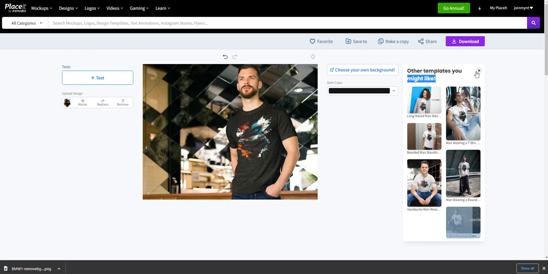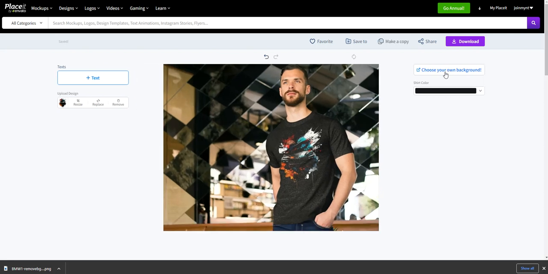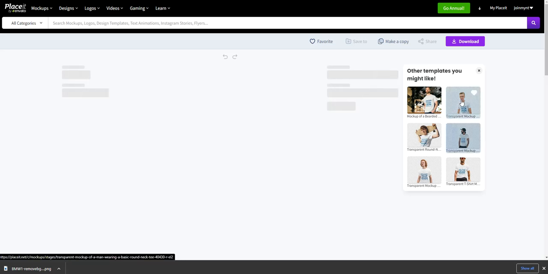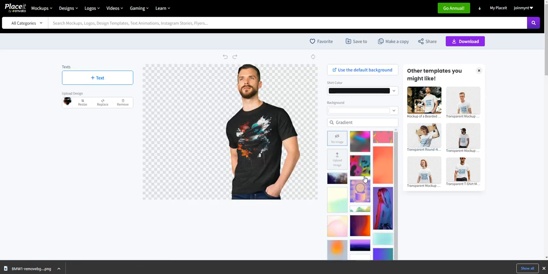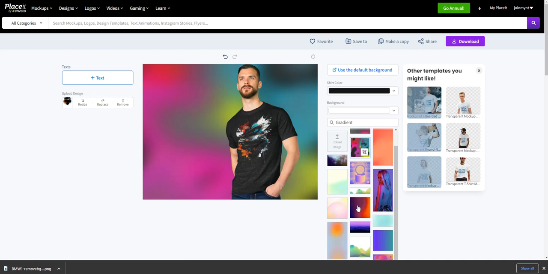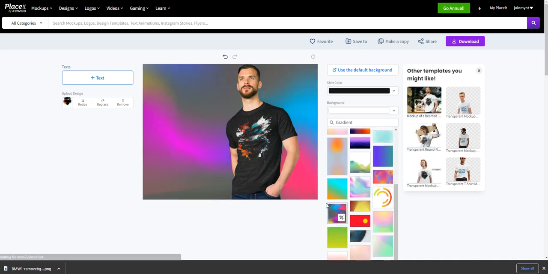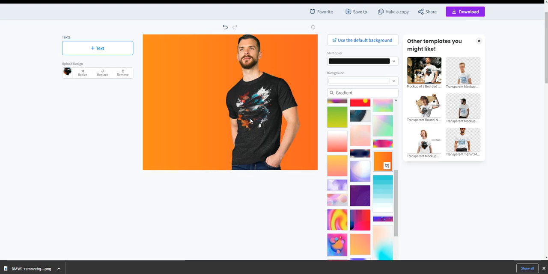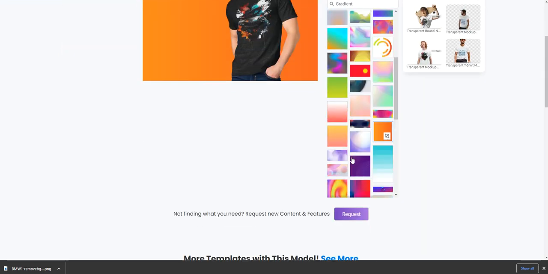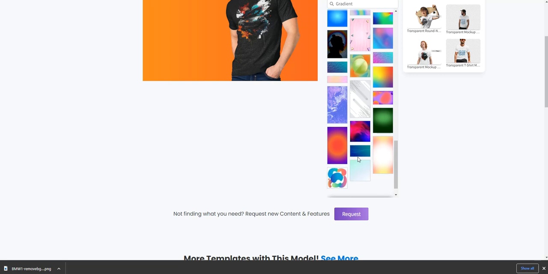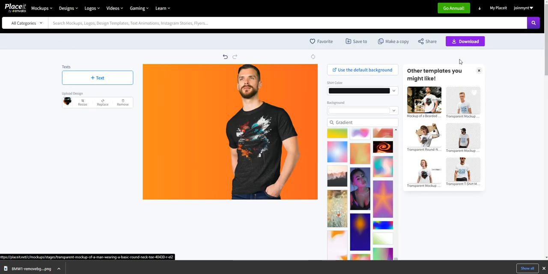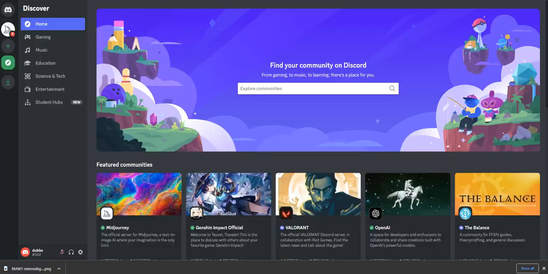And what's also cool is if you want to change the background here. So choose your own background. You can go with a no background, or you can start coming in here and looking at some of the cool things. Like the shirt has all these different colors in it. So some of these backgrounds, like it's pulled that orange, that looks pretty cool. And then you could go upload it to your shirt design or whatever. But anyway, the whole point of this video wasn't really to show you how to make t-shirts. It was to show you how to make cool designs using Midjourney.